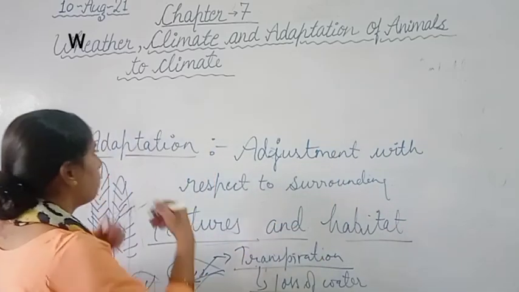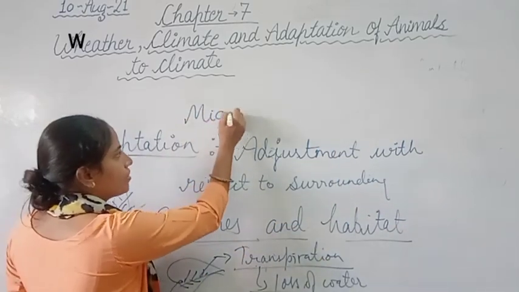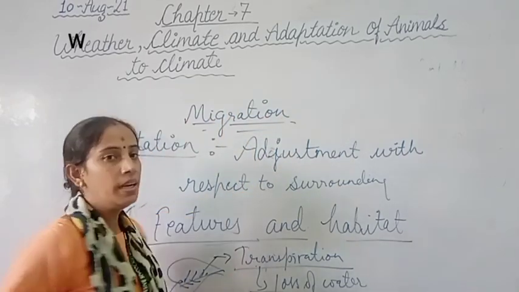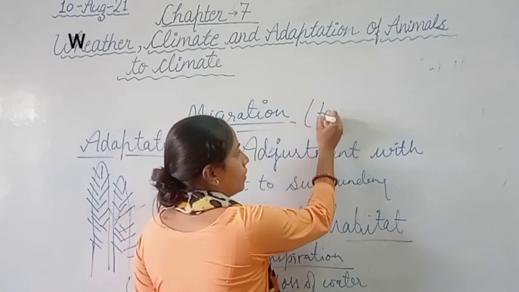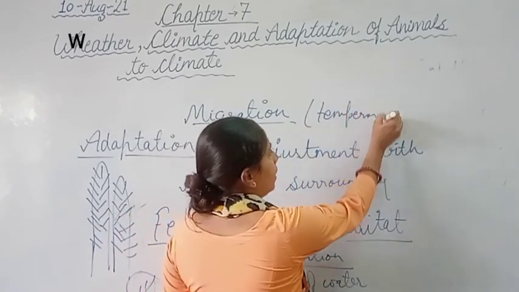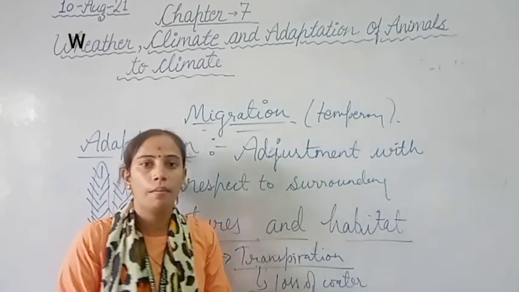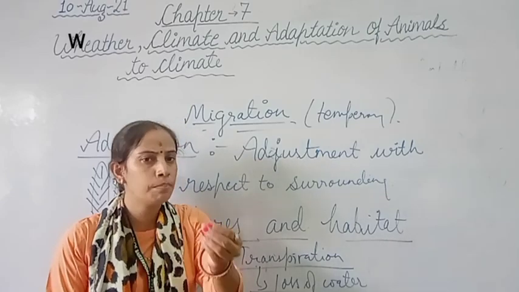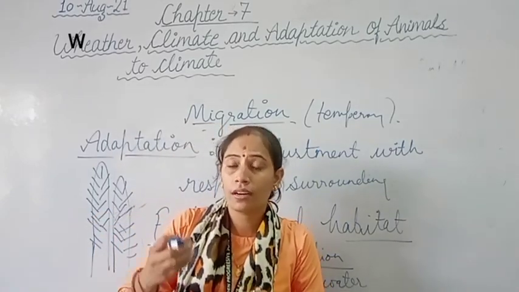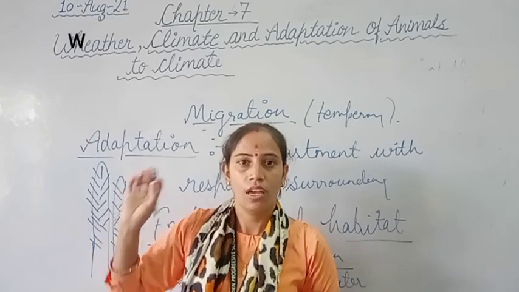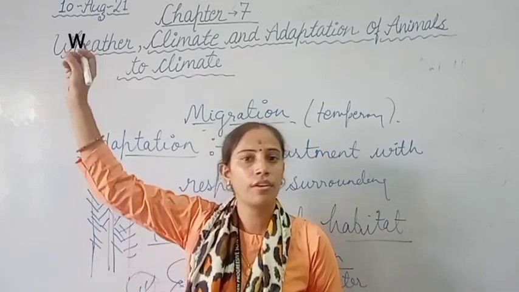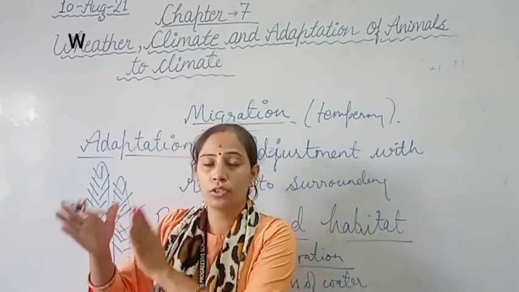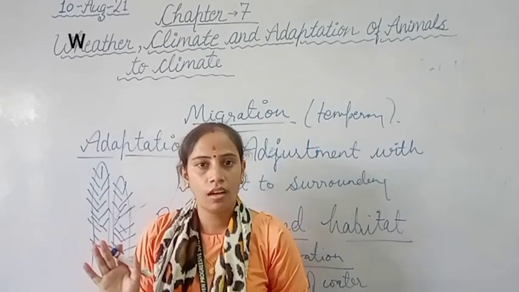Clear? The next word is migration. Migration means movement. Clear? It is the movement, and it is a temporary movement. When favorable conditions come back, the animals return to their places. You can simply take an example. If you have a house in the hill areas, if your village is at Bhimtal or Nainital, then in June, in summer vacations, you prefer to go to that town.